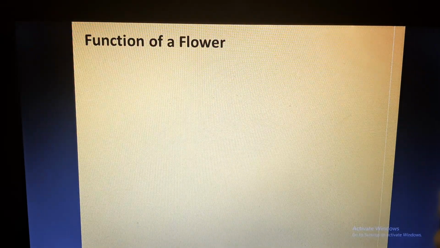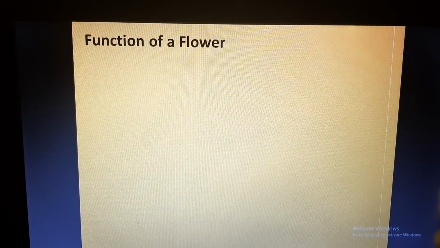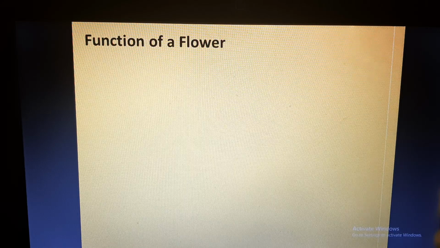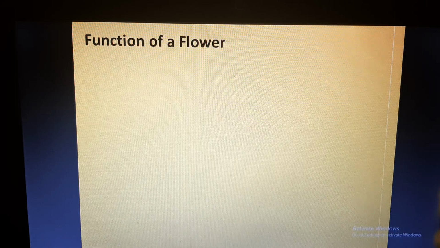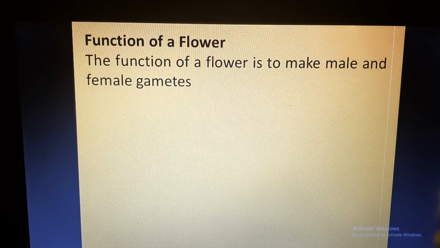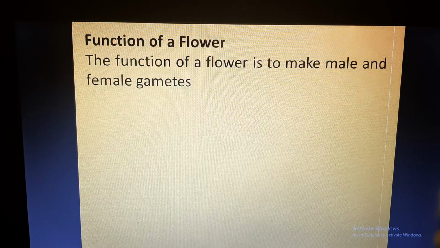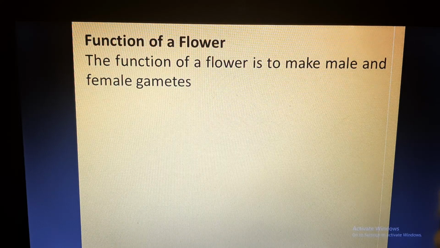Now what is the function of a flower? From the beginning we are discussing that the flower is the reproductive part of the plant. So basically the function of the flower is taking part in reproduction. A flower can be a male flower, female flower, or have both the parts.